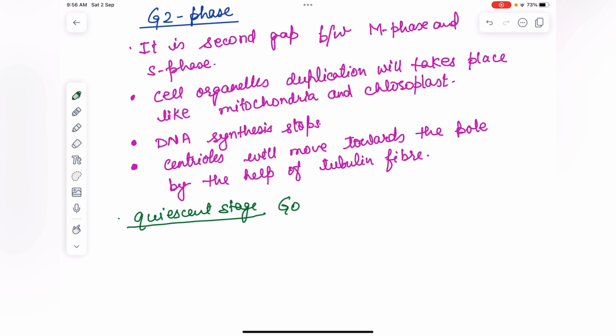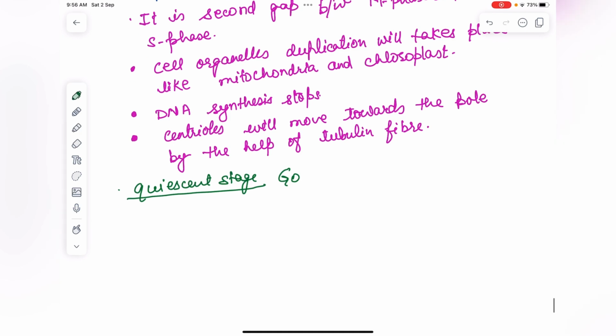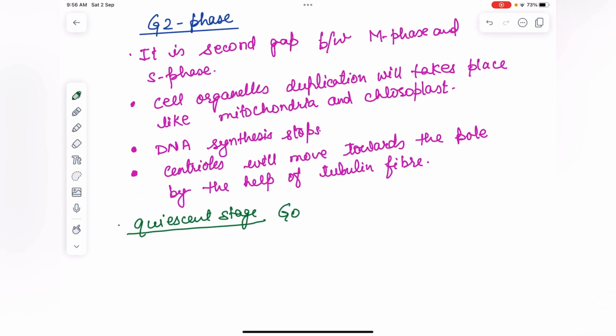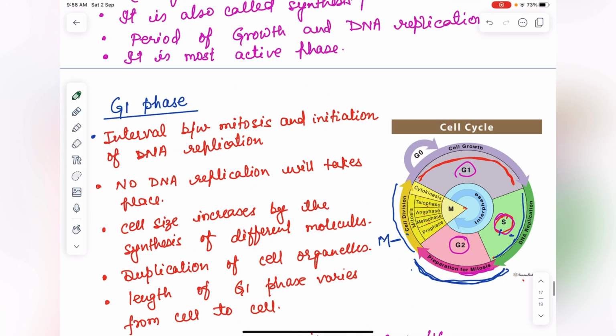These cells that do not divide further exit the G1 phase to enter an inactive stage called the quiescent stage. Means the cells which will not go further for cell division, after the G1 phase go to the G0 phase, called the quiescent stage.